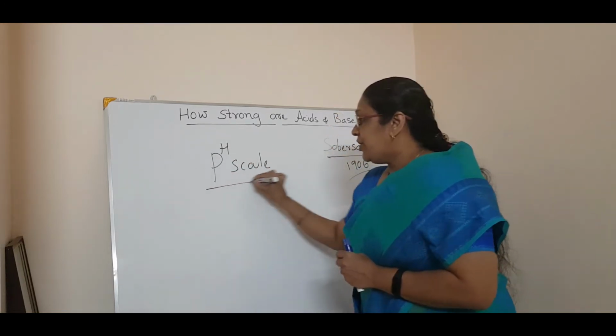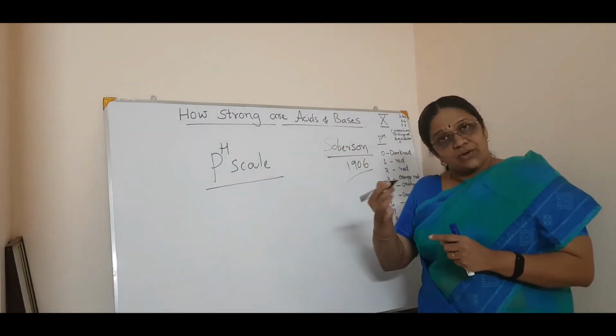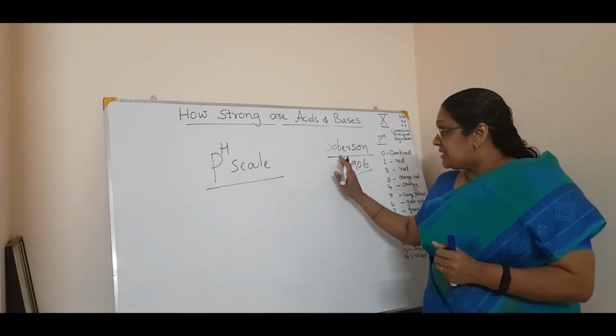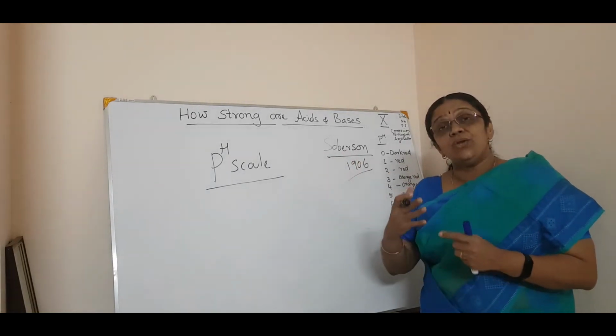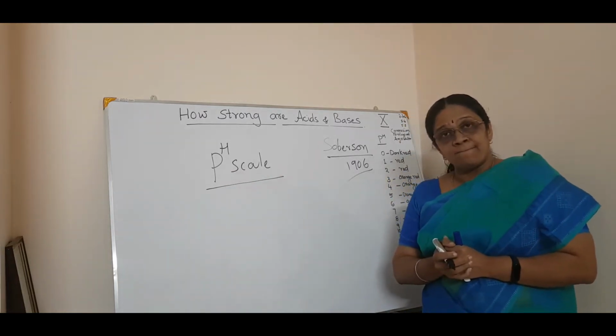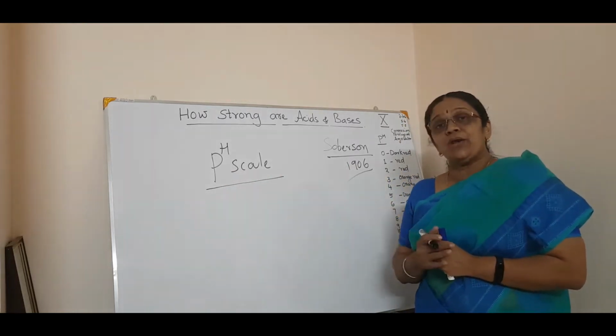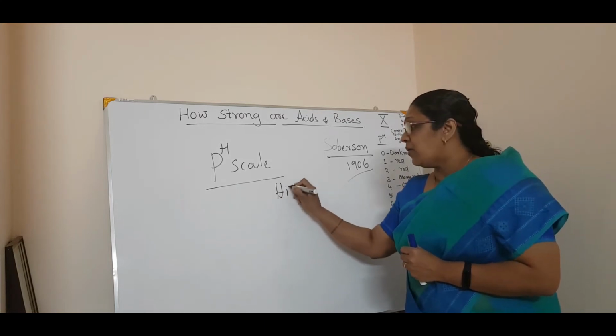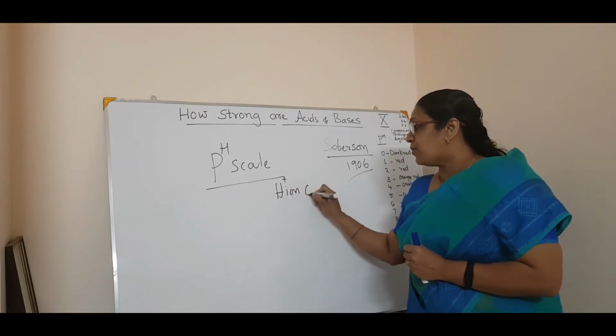In order to find the hydrogen ion concentration, the scientist Sorensen introduced the pH scale, from which you can know the H plus ion concentration.